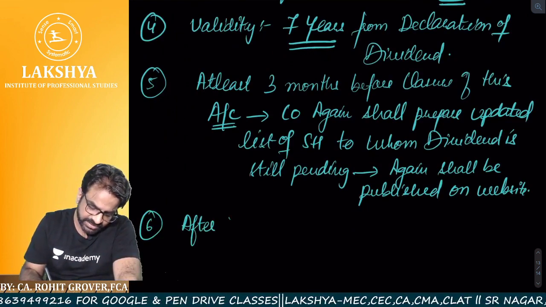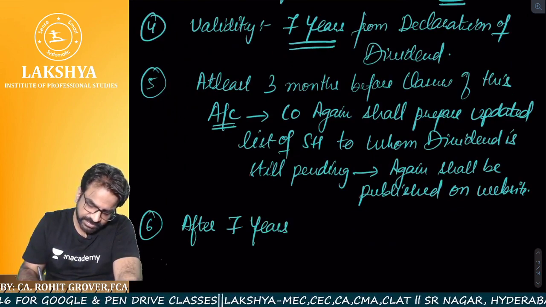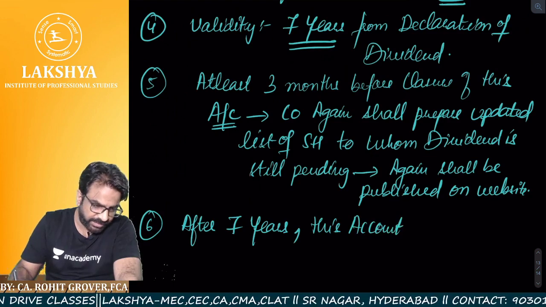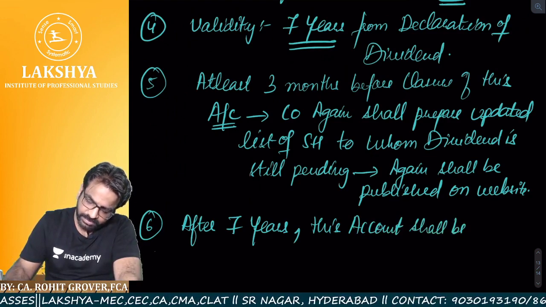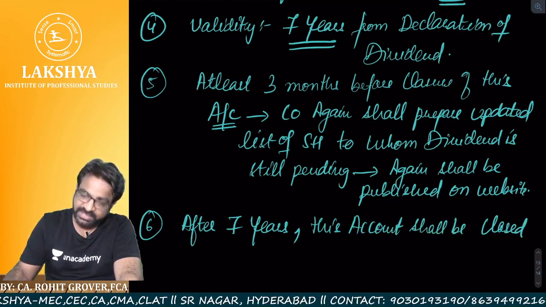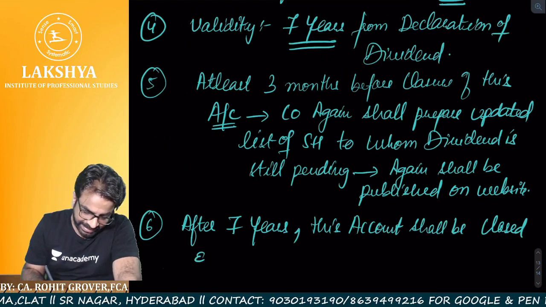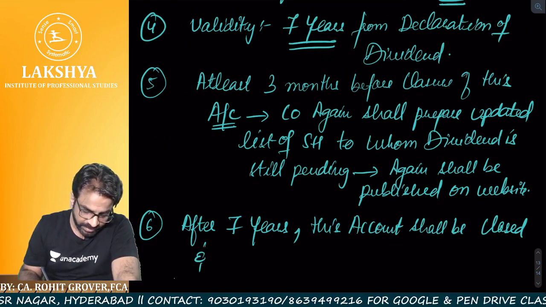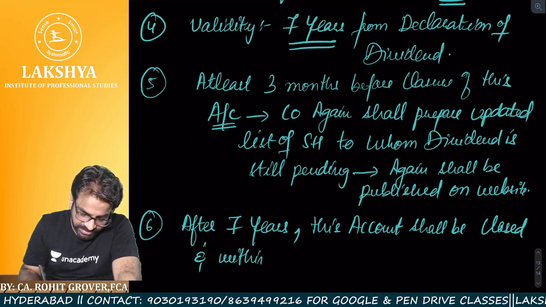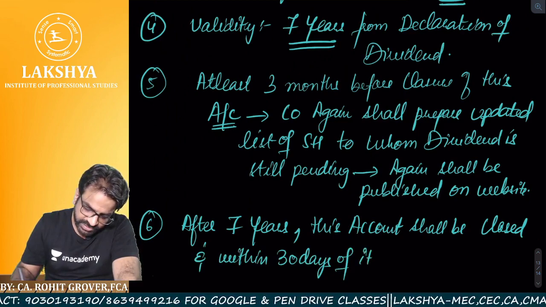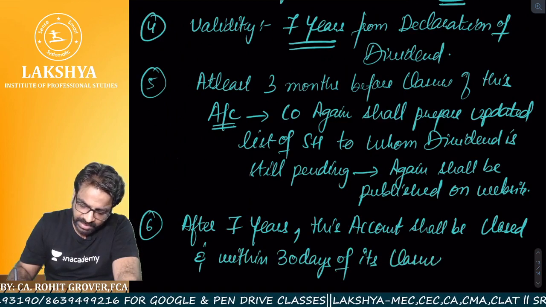After 7 years, this account shall be closed. Now after 7 years, this unpaid and unclaimed dividend account shall be closed, and very important point, within 30 days of its closure, two things will happen.